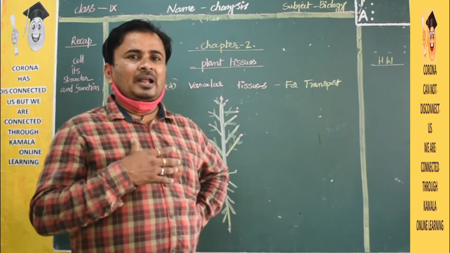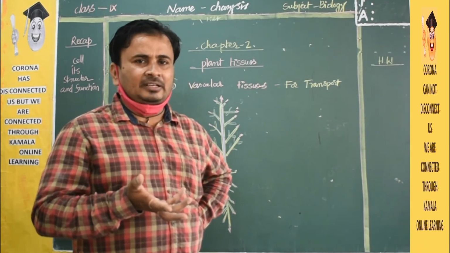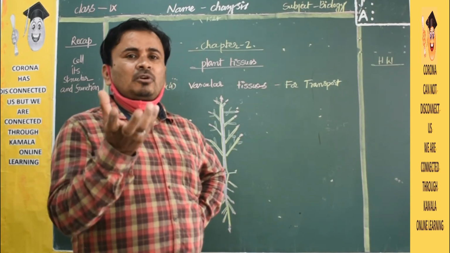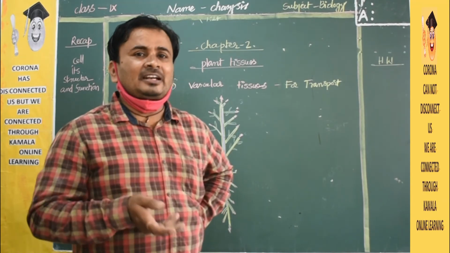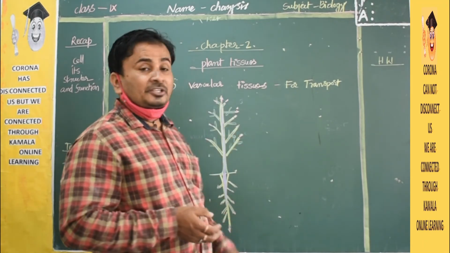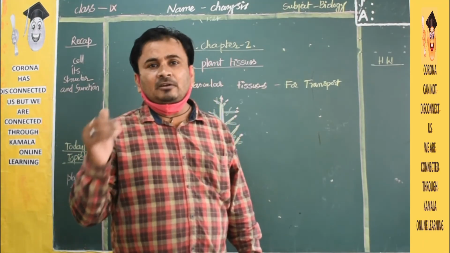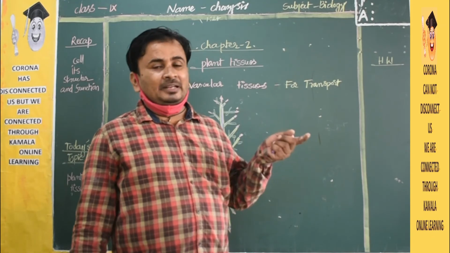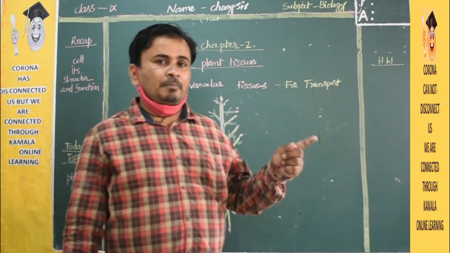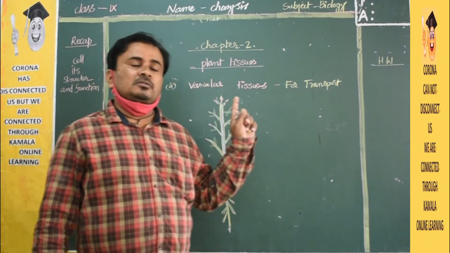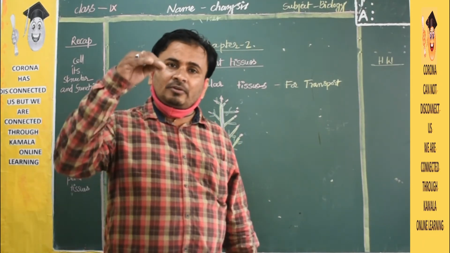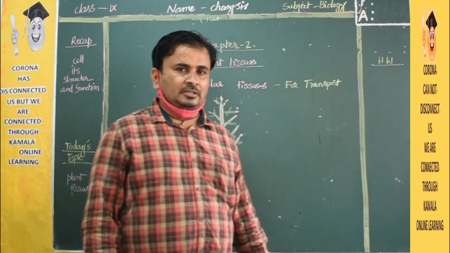If you see an apple plant, it contains roots and leaves and everything, stem and branches. So the apple plant will produce the food that is stored in the fruit. That fruit you are eating, you are getting energy. Okay, so these vascular tissues are very important to supply the material from one place to another place. The remaining tissues, meristematic tissue, dermal tissue, and ground tissue, are of minor importance compared to the vascular bundles. The vascular tissues are very important to transport the material from one place to another. Then only the plant will grow very fast and spread very fast.